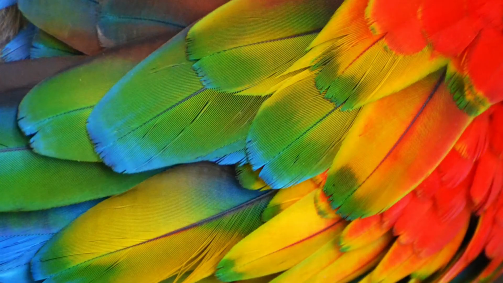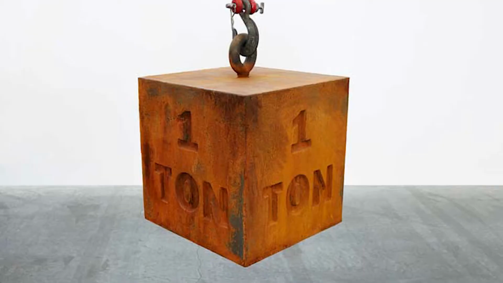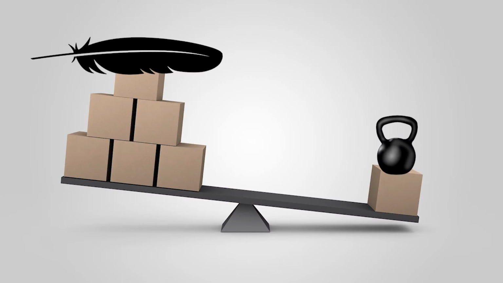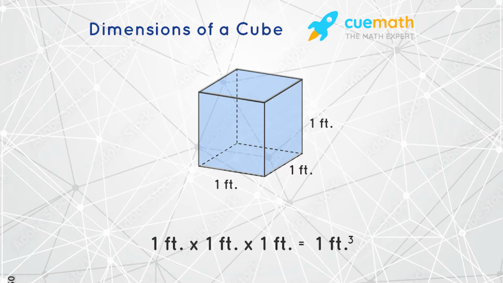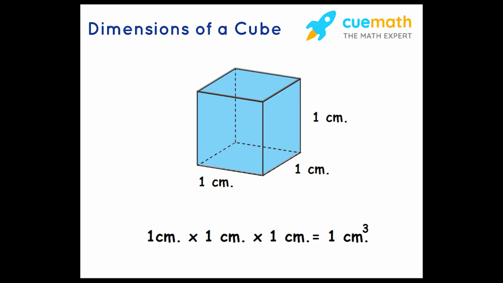To help visualize density, it helps to compare how much more volume a ton of feathers would take up, as opposed to a ton of iron that is much denser and whose volume would be much smaller. Another way to put it is that density is the amount of mass per unit of volume. How do we measure volume? The unit volume selected for use in the English system of measurement is 1 cubic foot. In the metric system, it is 1 cubic centimeter.